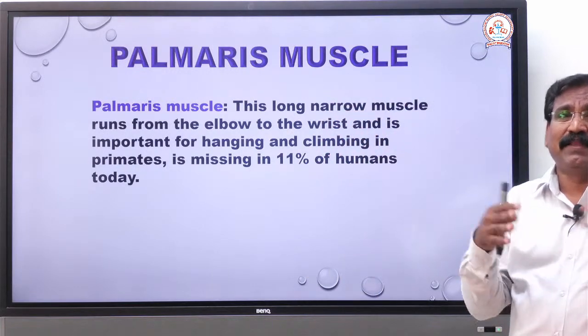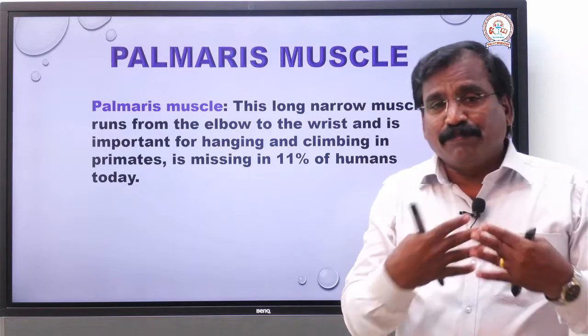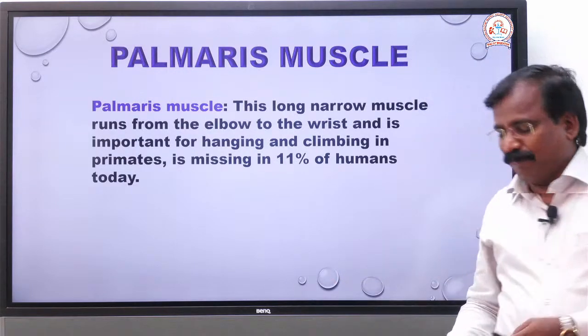In 11% of the population, that muscle is missing nowadays because they are not using that muscle. Okay, that's all.